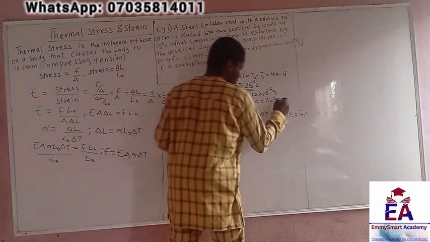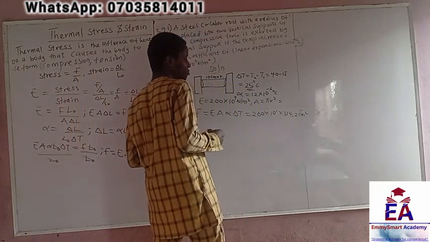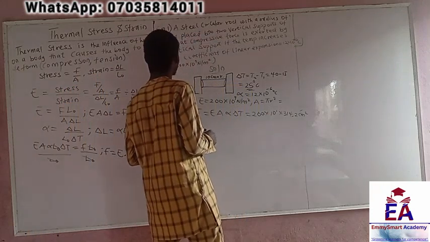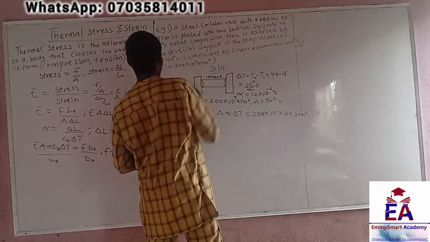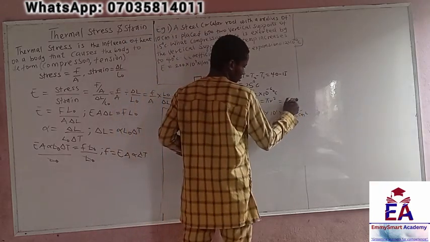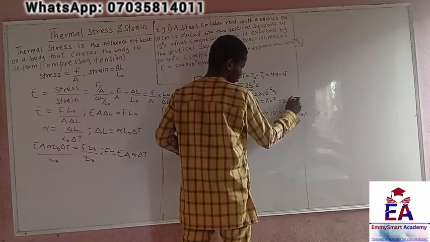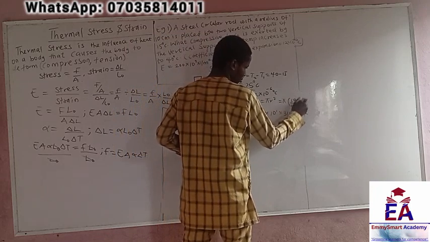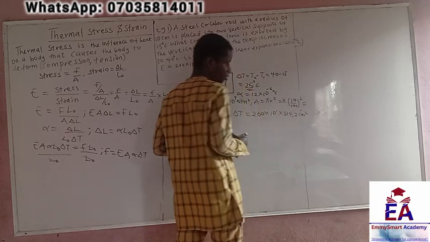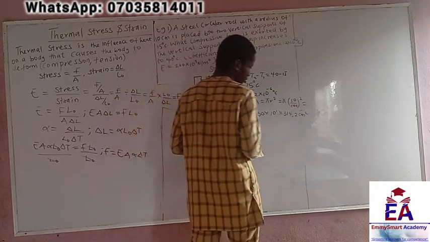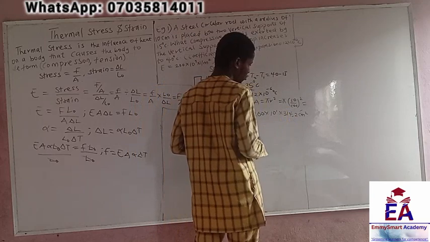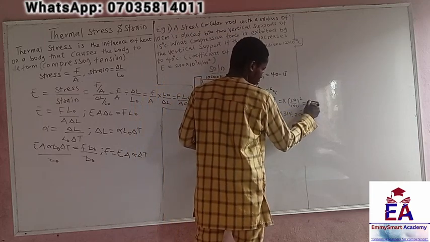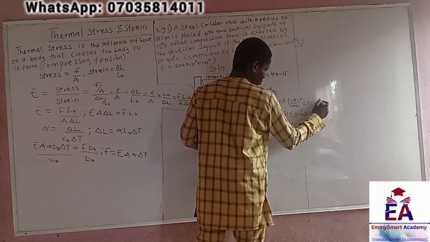How do I change cm to meters? 100 centimeters make 1 meter, right? That means I'll divide this by 100. So pi times 10 over 100, all squared. 10 over 100 will give you 0.1. So pi times 0.1 squared.